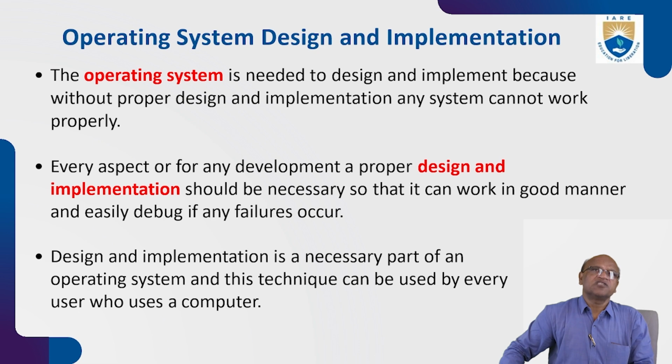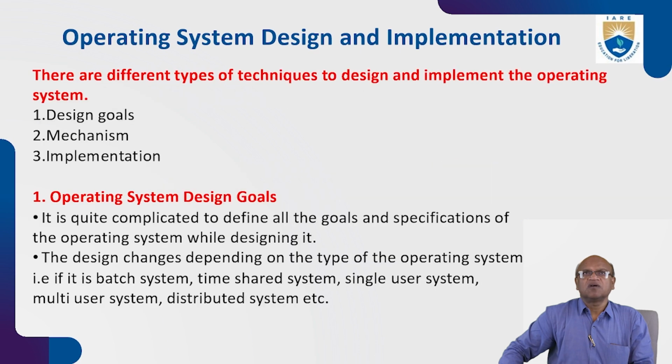So the operating system needs to be designed and implemented, because without proper design and implementation, any system cannot work properly. For any development, a proper design and implementation should be necessary so that it can work in a good manner and be easily debugged if any failures occur. Design and implementation is a necessary part of an operating system, and this technique can be used by every user who uses a computer. So, design goals: we will see operating system design and implementation.